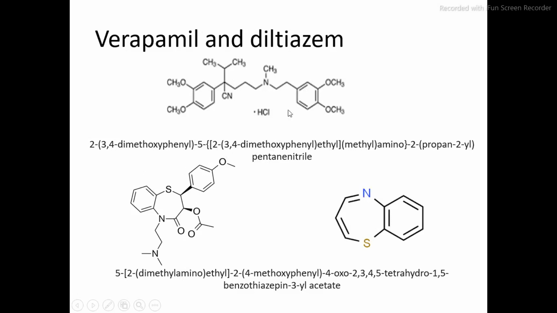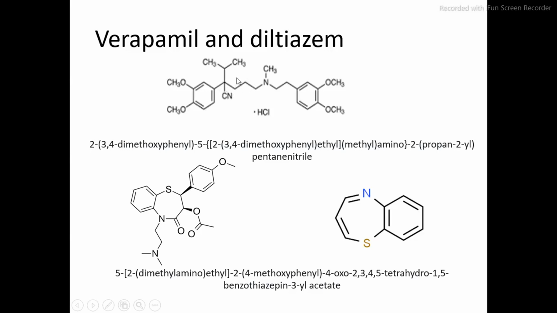So there is a nitrile group, right? If you remember, a nitrile group is there, and in a straight chain there are 5 carbons, 1, 2, 3, 4 and 5. So 5 carbons are there in a straight chain, so it is a pentane nitrile. If you remember, we studied this thing. We started the IUPAC nomenclature from the second carbon of this pentane nitrile.